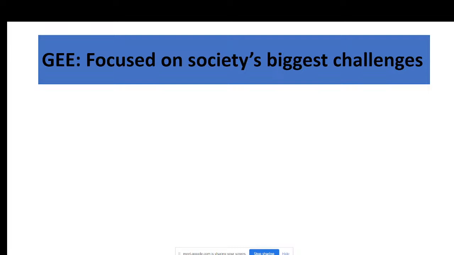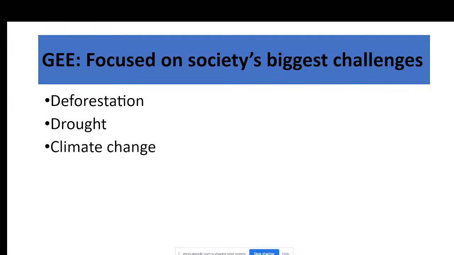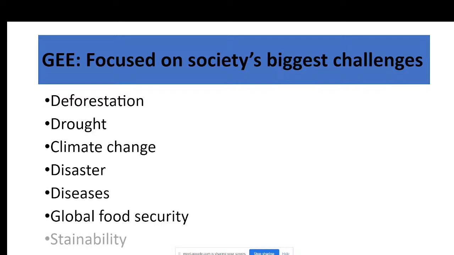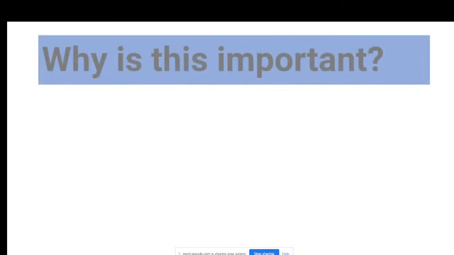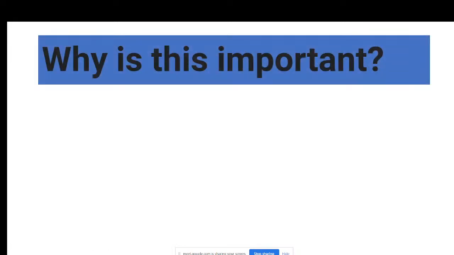So Google Earth Engine focuses on society's biggest challenges such as deforestation, drought, climate change, as well as disasters, diseases, global food security, and sustainability. So all of these things are the biggest challenges addressed by the Google Earth Engine platform. And why is this important at this time? So basically, first of all, Google Earth Engine reduces your analysis time.